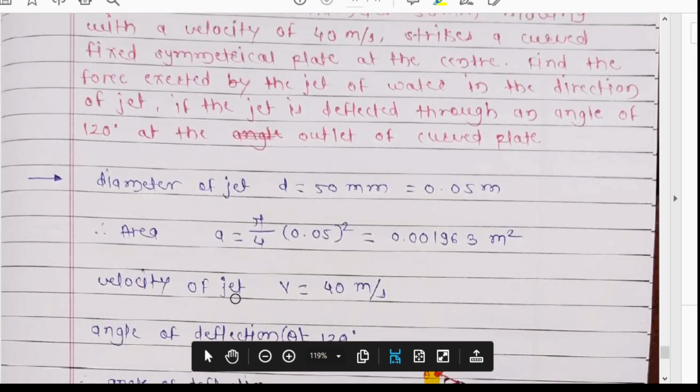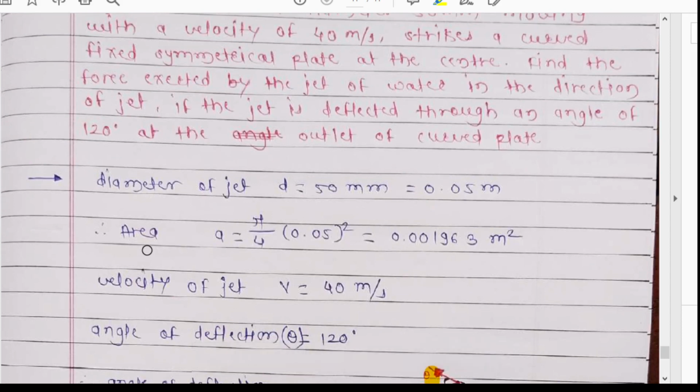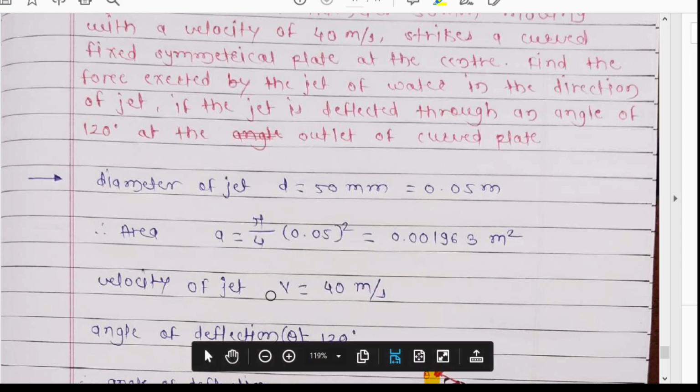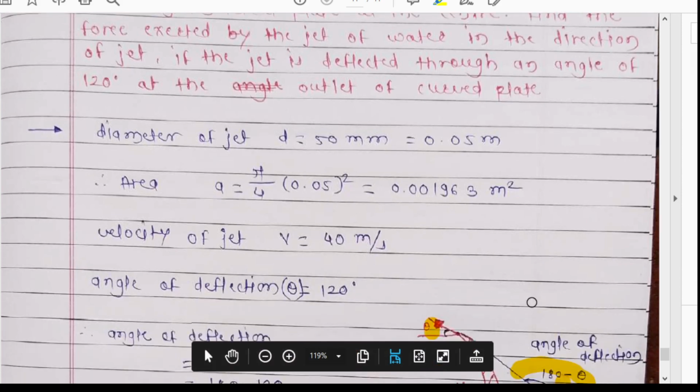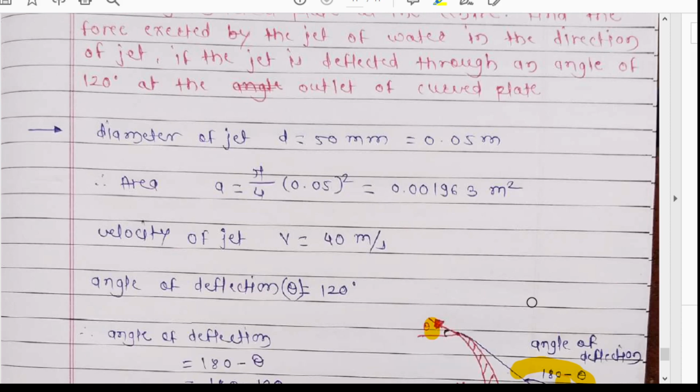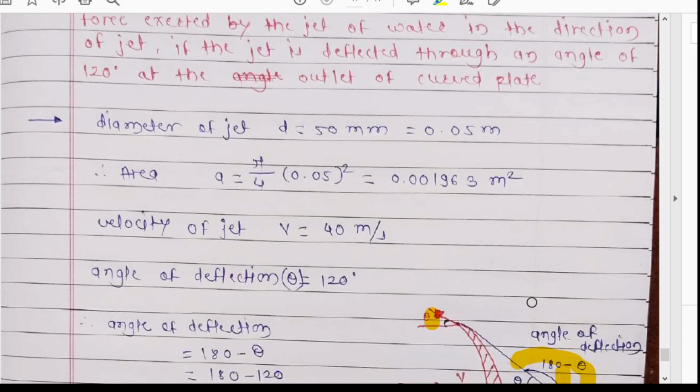Now they have again given the diameter of the jet. The diameter of the jet is 50 mm, converted into meters. By finding the diameter of the jet, we can find the area of the jet also by pi by 4 d square. The velocity of the jet is given as 40 meters per second, and this is the first condition of the curved plate, that is, the plate is symmetrical and the jet strikes at the center.